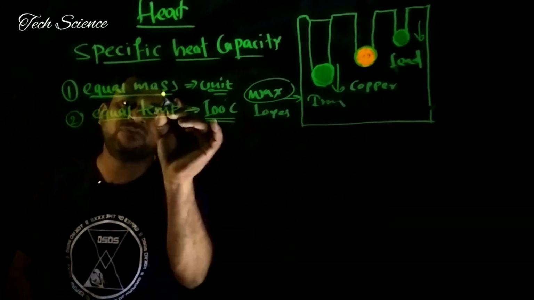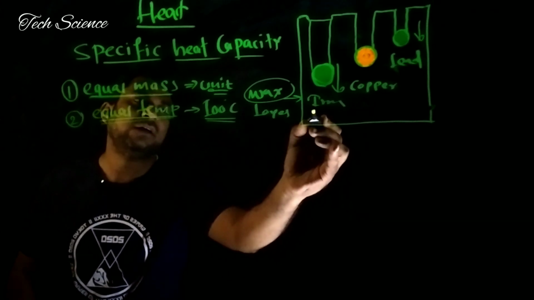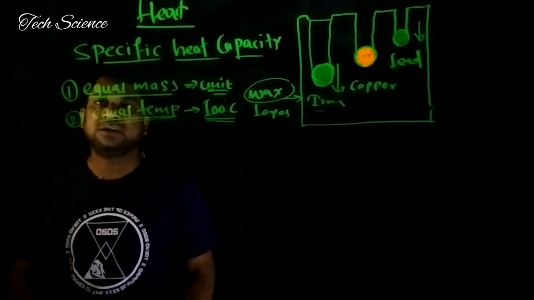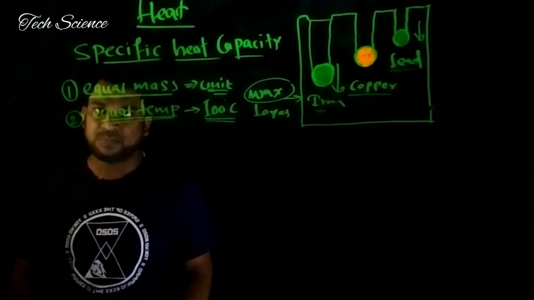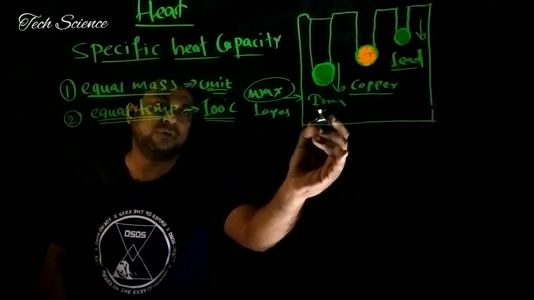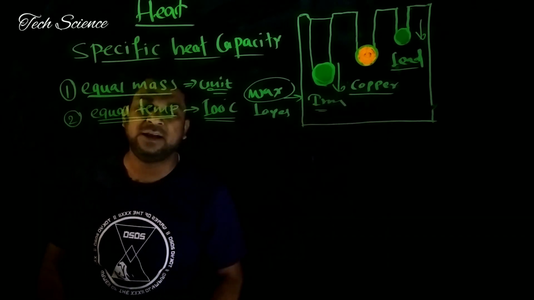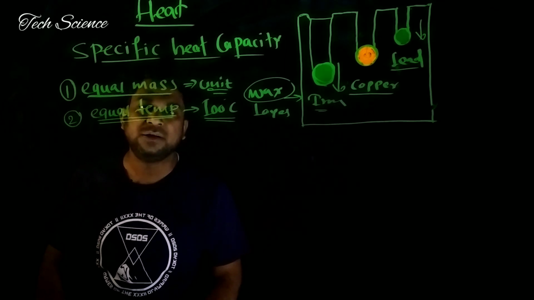Although they have equal mass and equal temperature, the iron absorbs more heat compared to copper and lead. So the amount of heat energy absorbed by iron, copper and lead is different, and this property is called specific heat capacity.